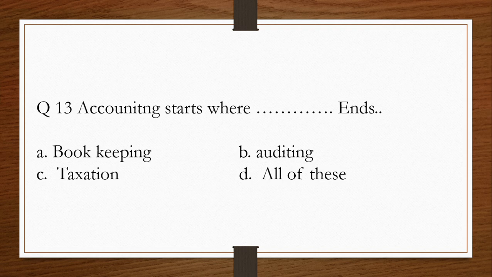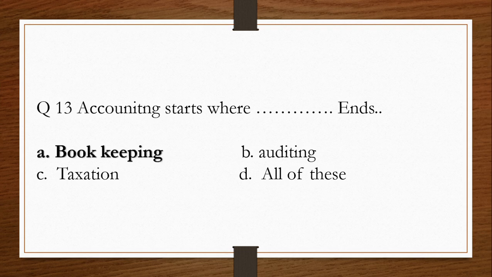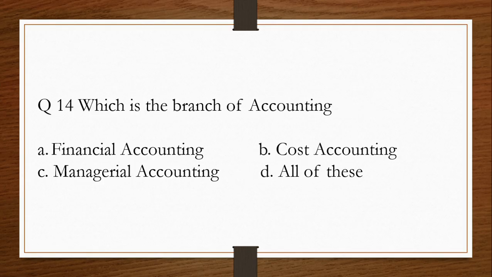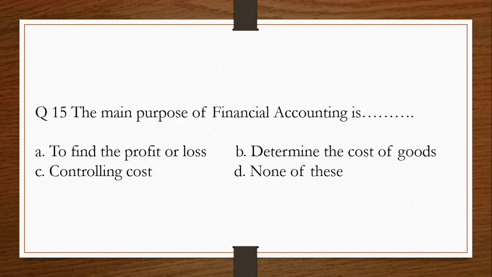Question number 13. Accounting starts where dash ends. A. Bookkeeping. B. Auditing. C. Taxation. Or D. All of these. The answer is A. Bookkeeping. Question number 14. Which is the branch of accounting? A. Financial accounting. B. Cost accounting. C. Managerial accounting. D. All of these. The answer is D. All of these.